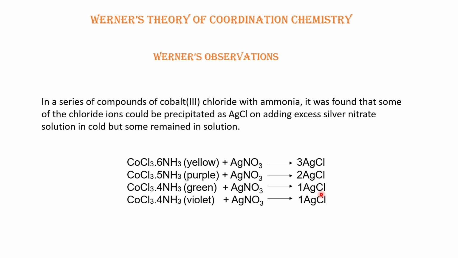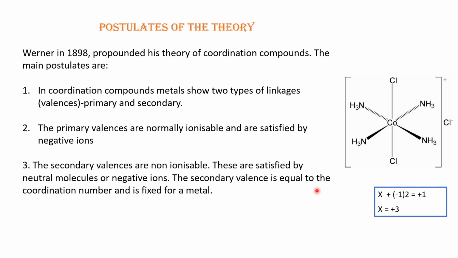This observation triggered him to think in a different way, and he proposed the following postulates of the coordination theory. He propounded this theory in the year 1898.